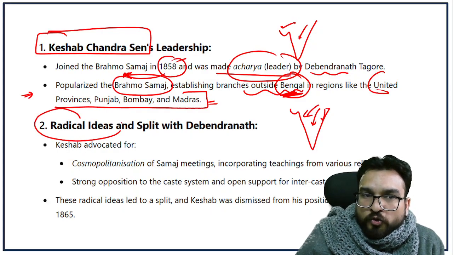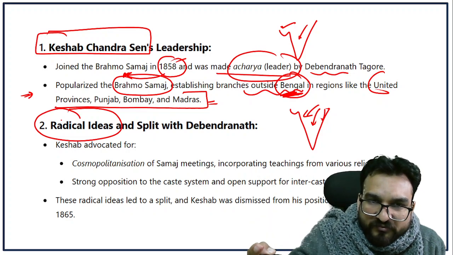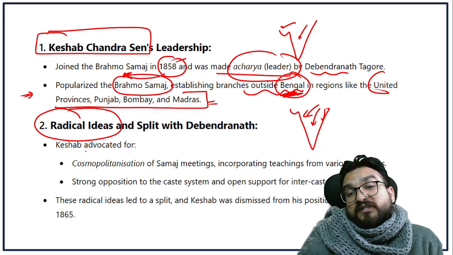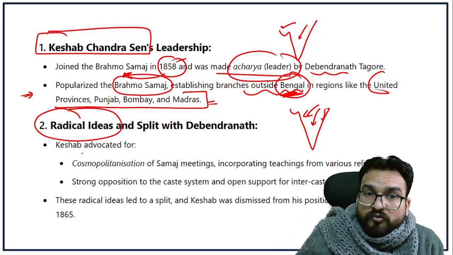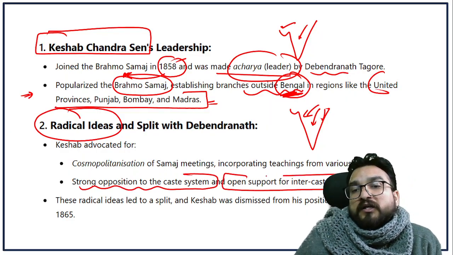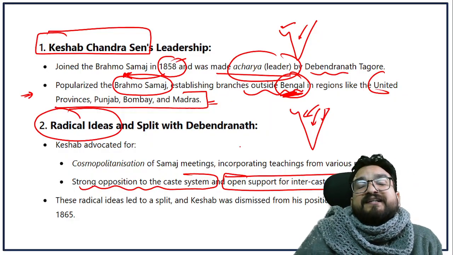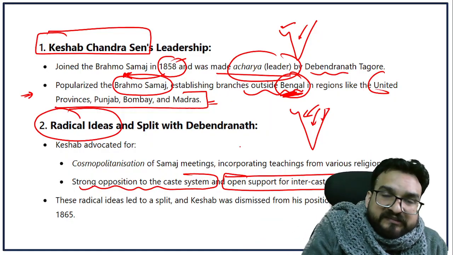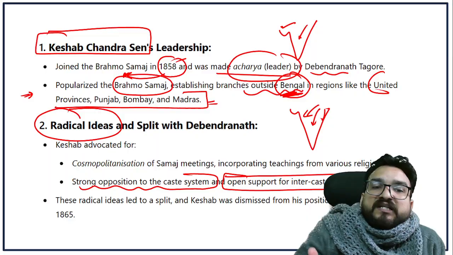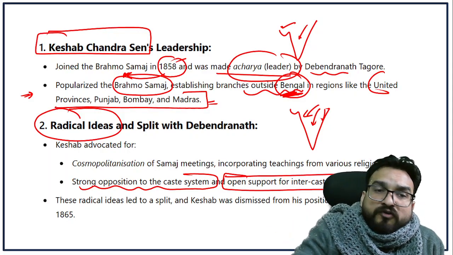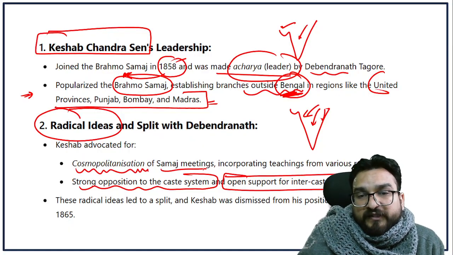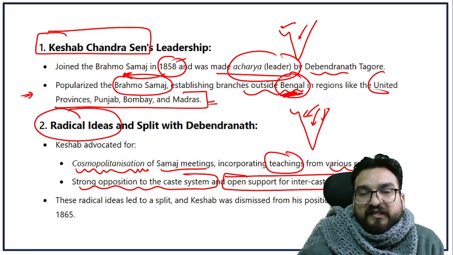His ideas were too radical and way ahead of his times, right? Because he advocated for inter-caste marriages, which is a taboo even now. So over here you will see strong opposition to the caste system and open support for inter-caste marriages. He was saying that the only way to abolish caste is to make people marry into different castes, so that they will respect each other's culture and each other for humanity. He also cosmopolitanized the Samaj meetings, incorporating teachings from various religions, right?